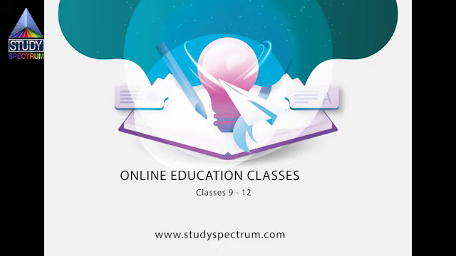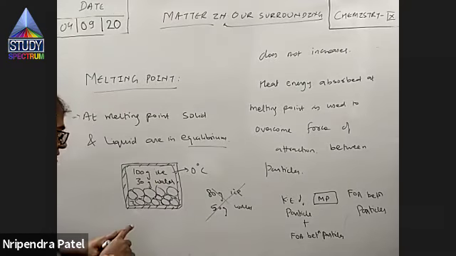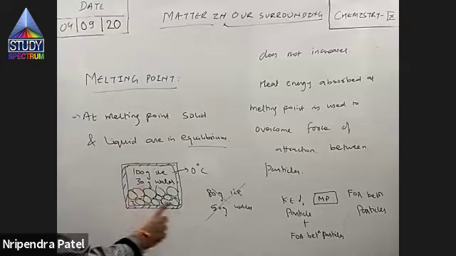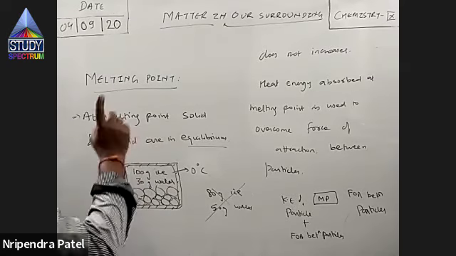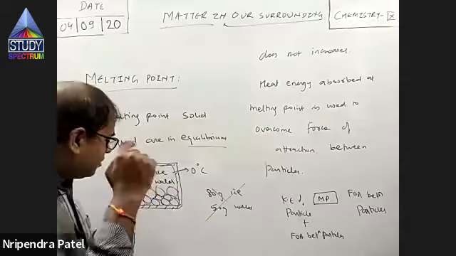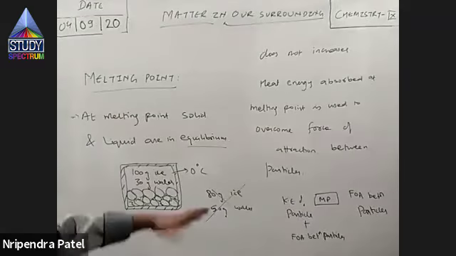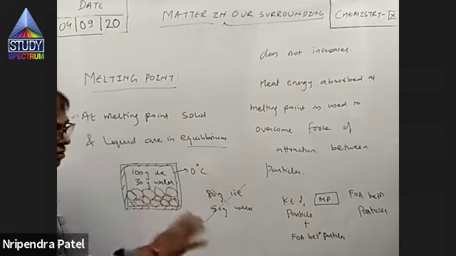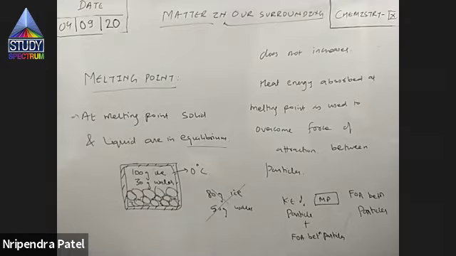Yes, this is what we say is equilibrium. If you don't supply it any energy further, even after several days, you will see there is exactly 100 gram of ice and 30 gram of water. At this stage, we say they are in equilibrium. Masses of ice and water remain same.